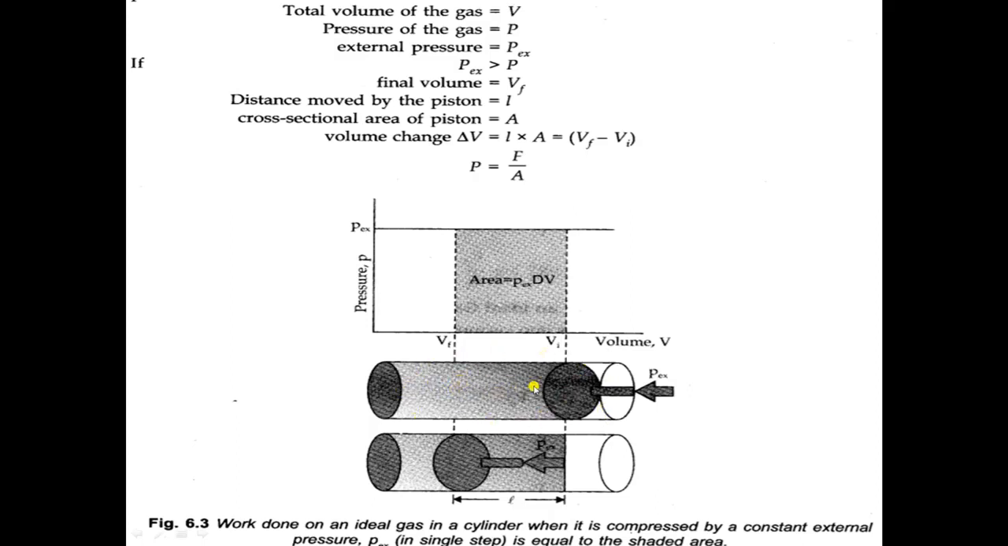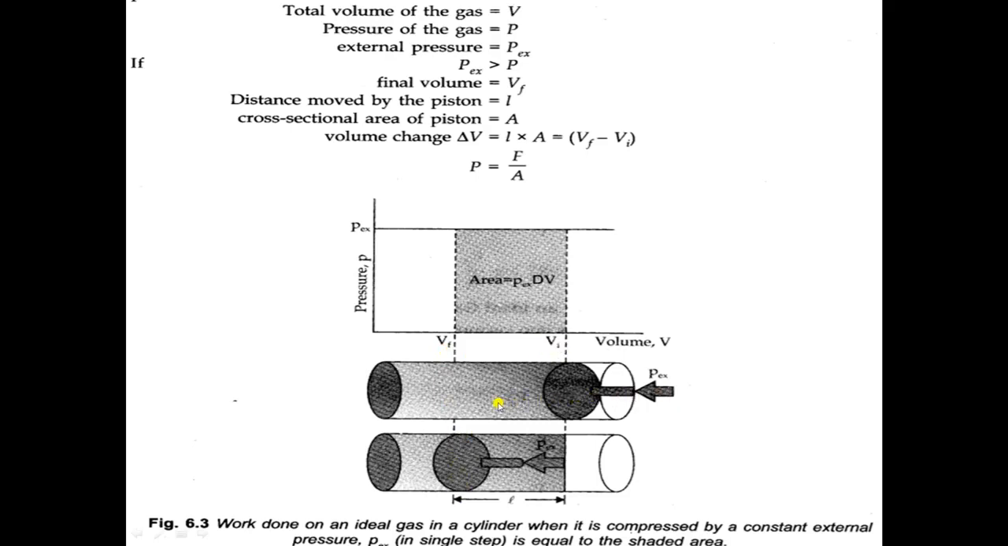Total volume is V and the pressure of the gas is capital P, and the pressure which is exerted from the outside is known as P external. Ex represents external pressure. Now when external pressure is more than internal pressure, then what will happen? This piston will move in inward direction and volume will decrease. So let's assume that this is the initial volume. But when the piston moves inward, it will reach this point. This is the final volume. It is represented by Vf and the initial volume is represented by Vi.